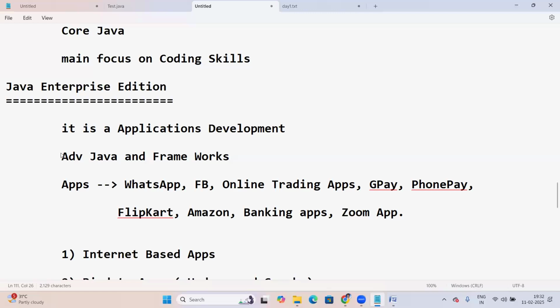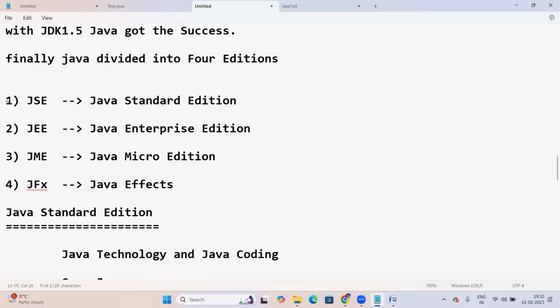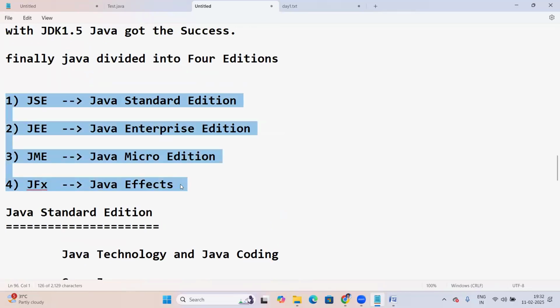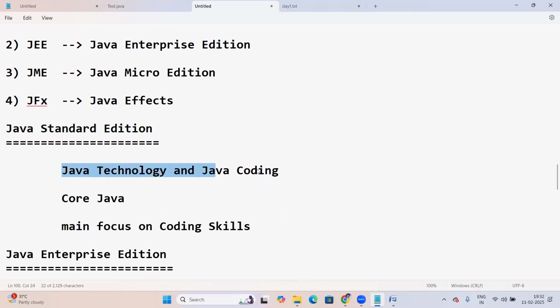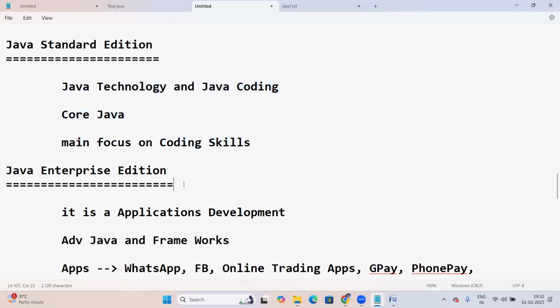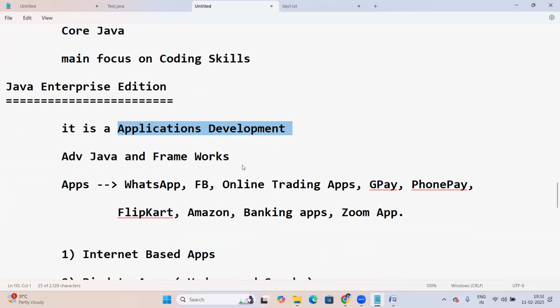Next, advanced Java frameworks come in this category. What exactly is a framework? What are the frameworks in Java? We'll discuss. Let me finish all these different editions here. Once completed, I'll explain what a framework is, what the advantage of frameworks is, and what kind of Java frameworks we'll discuss. So Java Standard Edition is simply Java technology and Java coding. Here you have to mainly focus on coding skills. If you are good at this, then comes Enterprise Edition, which is application development.